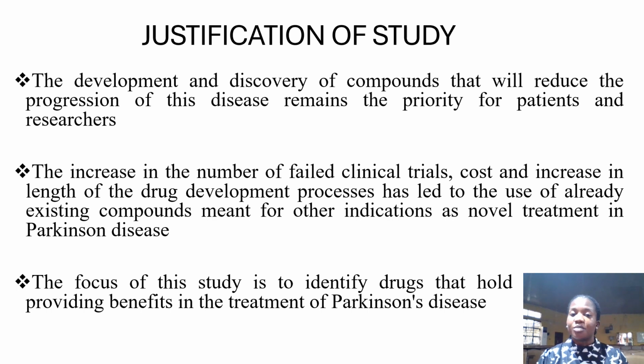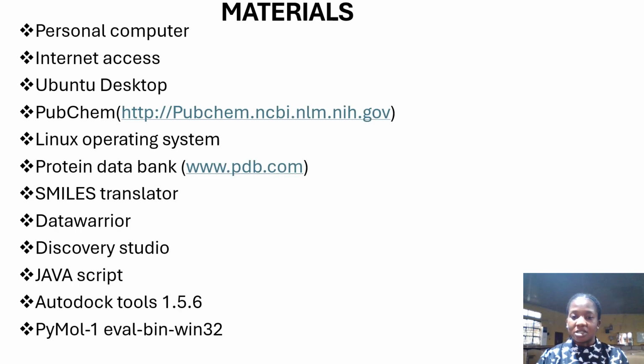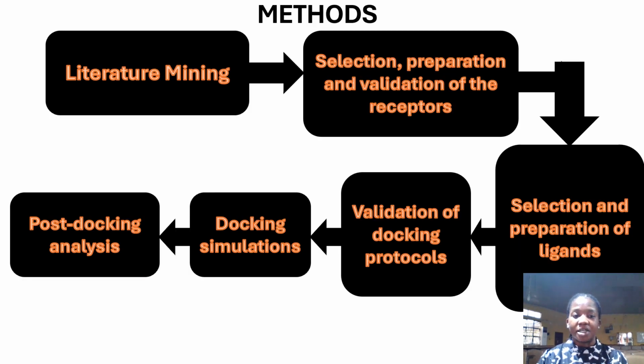Justification of the study. The development and discovery of compounds that will reduce the progression of this disease remains the priority for patients and researchers. The increase in the number of failed clinical trials, which increased the length of the drug development process, has led to the use of already existing compounds meant for other indications as novel treatments in Parkinson's disease. This is where drug repurposing comes in, whereby we use drugs meant for other diseases in the treatment of a new disease. These are my materials.